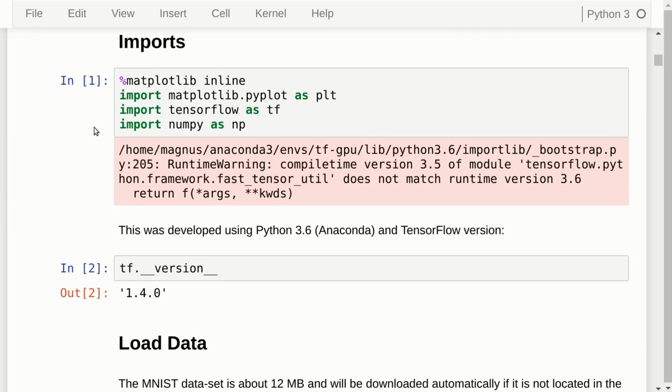So, as usual, we have some imports. We need TensorFlow and NumPy and Matplotlib. And I get a warning here, and I think it's because there's an inconsistency between Python 3.6 and 3.5, somewhere in the TensorFlow.python.framework and so forth. It seems to be working all right, but there's this warning. I don't know exactly why. And I just upgraded to TensorFlow version 1.4.0.